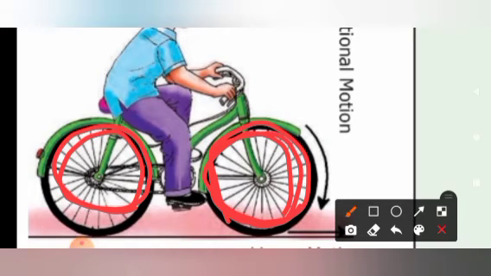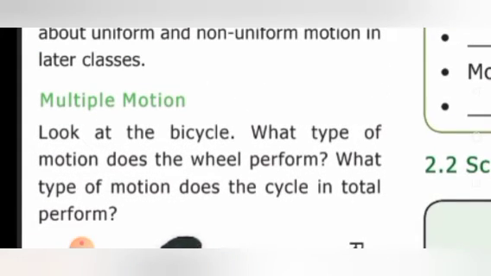What about the path of the cycle? How does the cycle move? The cycle moves in a straight line, isn't it? So what type of motion is it? It is linear motion. So the bicycle is the best example for multiple motion. In this bicycle, more than one type of motion is happening, so we call it multiple motion. Is it clear, children? Yes.